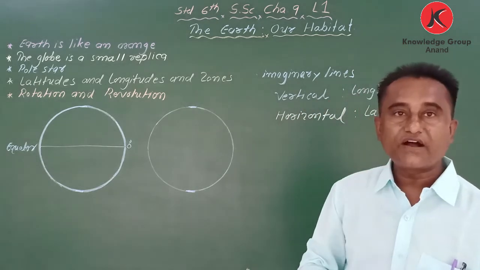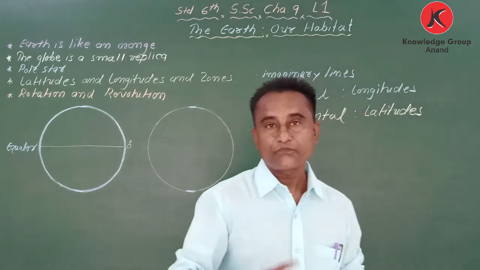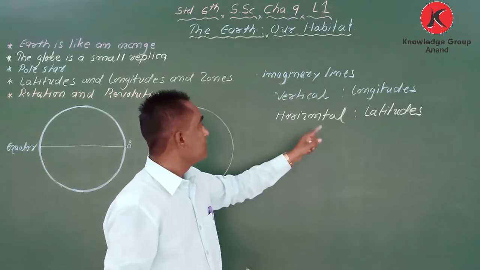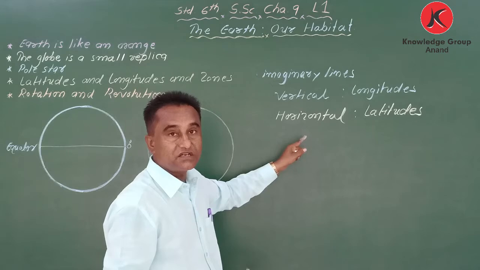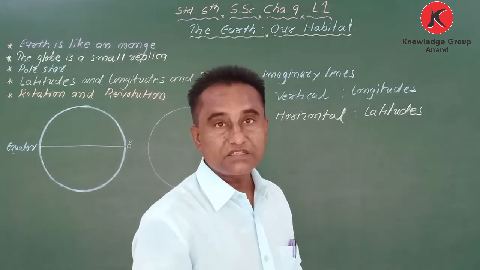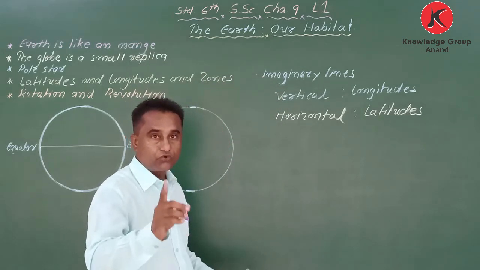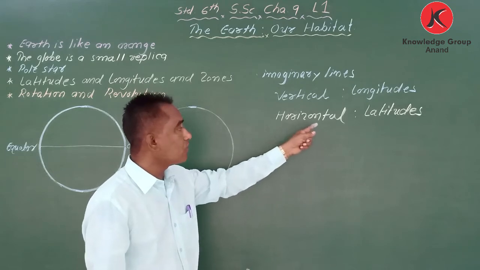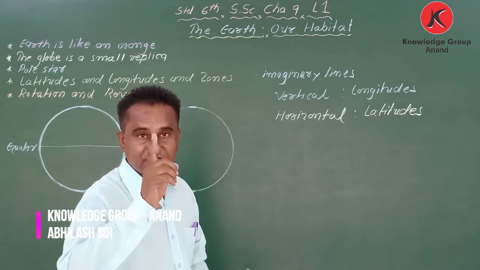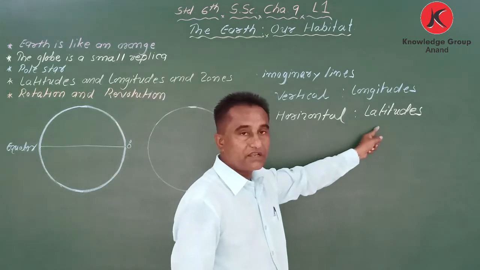Now if I ask the question, what are latitudes, you have to answer: the horizontal imaginary lines drawn on earth are called latitudes.